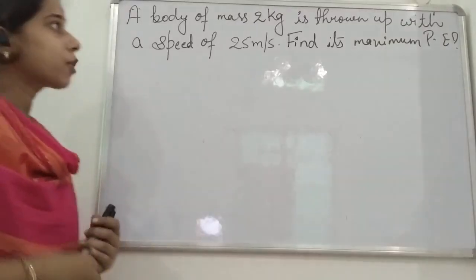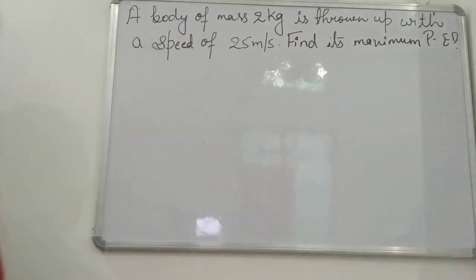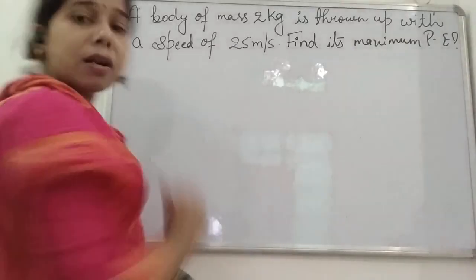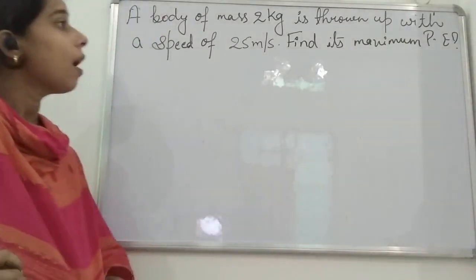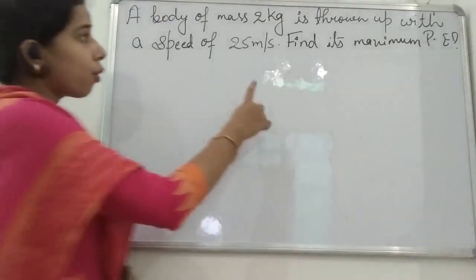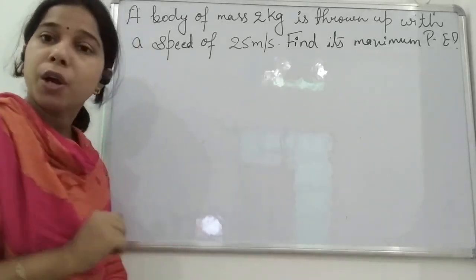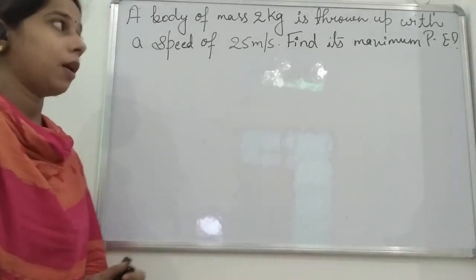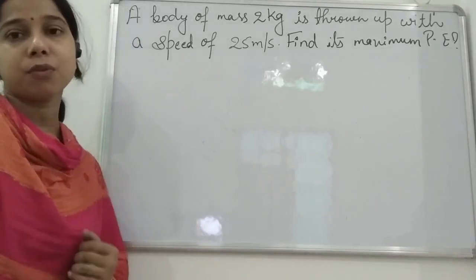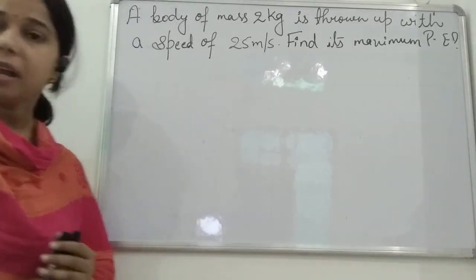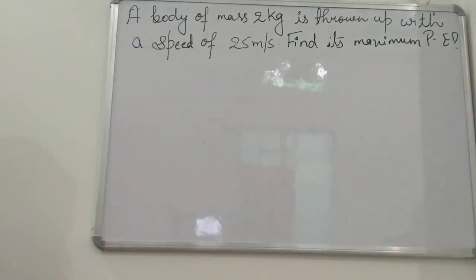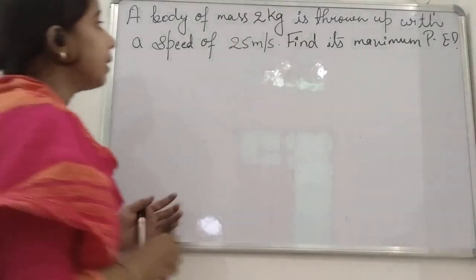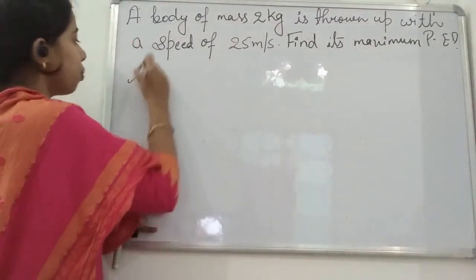Now we will see the next question, students, and the next question is that a body of mass 2 kg is thrown up with a speed of 25 meter per second. What we have to find? We have to find the maximum potential energy of the body. Now you see here, what are the things which are given here, students?